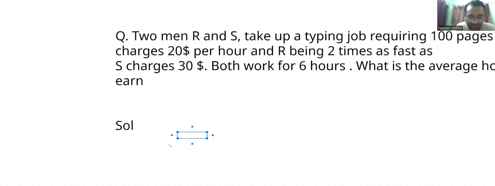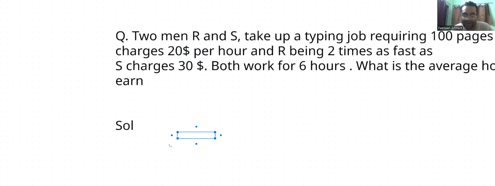Now let's see what the work is. The work is to type 100 pages. There is the fixed rate, and there's also an efficiency involved. So R is 2 times as fast and charges 30. Both work for 6 hours. What is the average hourly wage they earn?